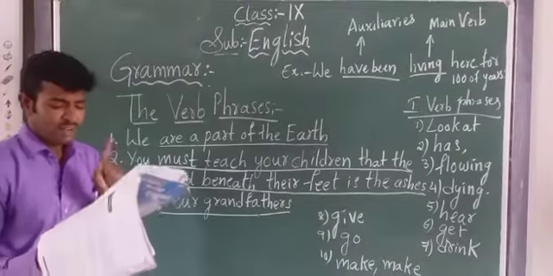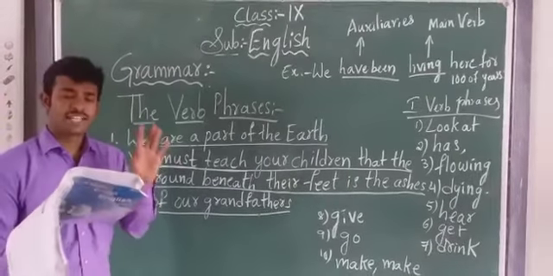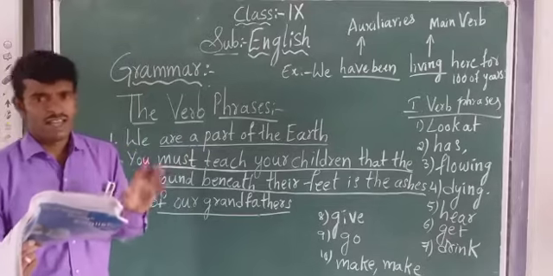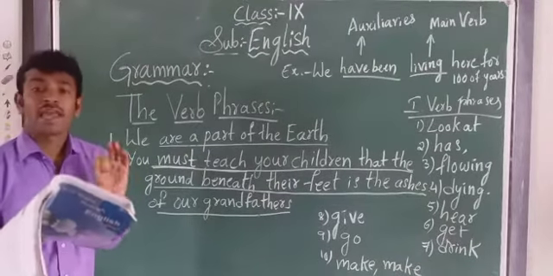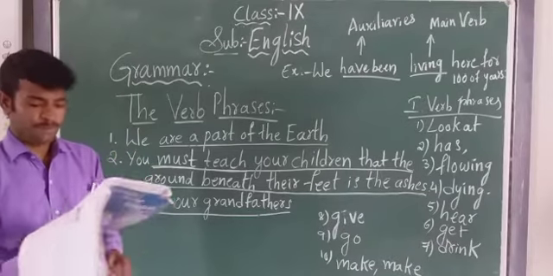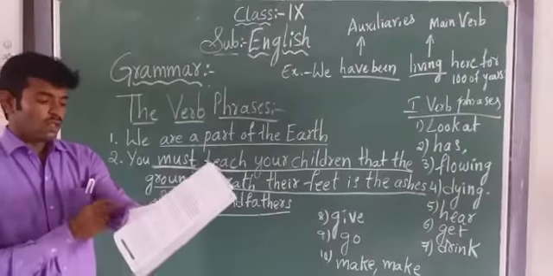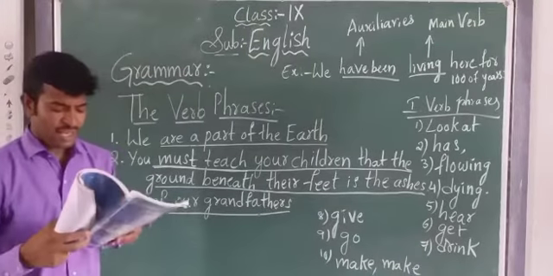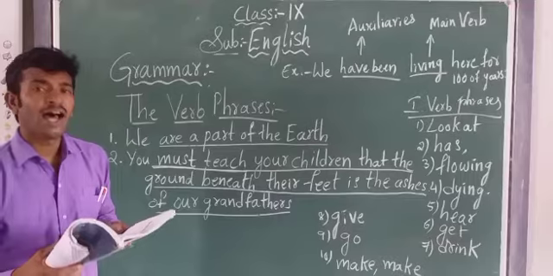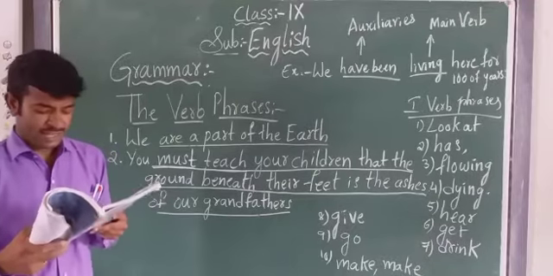In that one passage is given. That passage consists of verb phrases. We should identify the main verb. Now, shall I start reading the paragraph? Yes, children. Now see here. See carefully. I will make you underline the main verbs from these sentences.